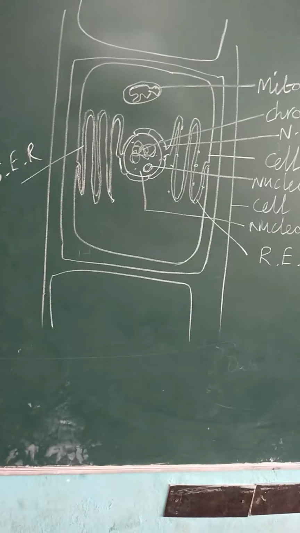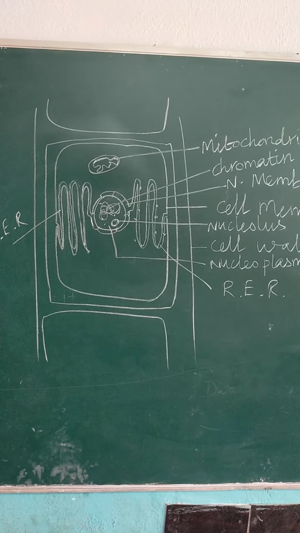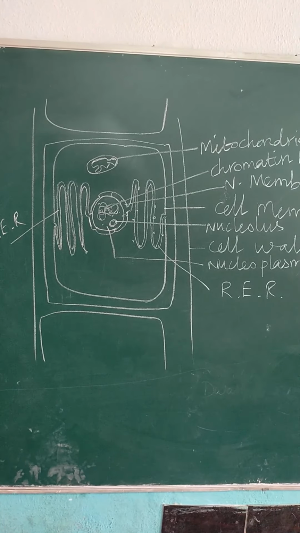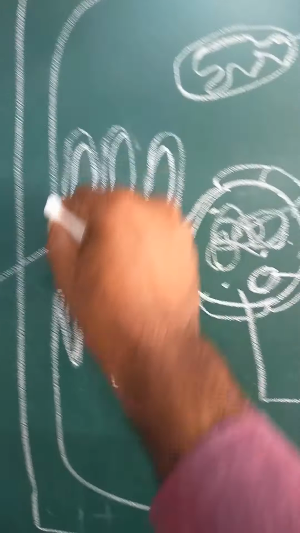The first one given is the cell wall. The cell wall is major, and the next one is the nucleus. The third one is the cytoplasm. Cytoplasm means everything inside the plasma membrane, the organelles present there.